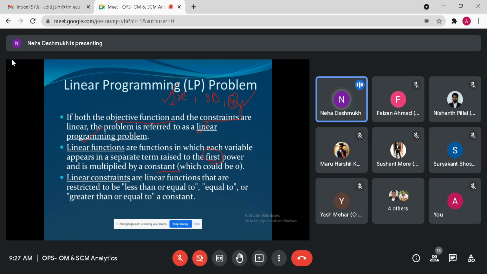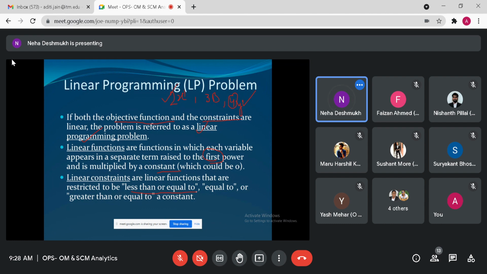Linear constraints are linear functions that are restricted to be less than or equal to, or greater than or equal to, a constant. All the linear constraints are the conditions which explain the feasible region for the optimum solution for a given objective function.